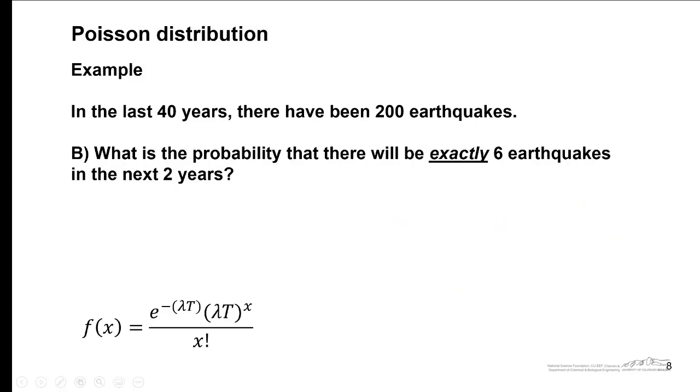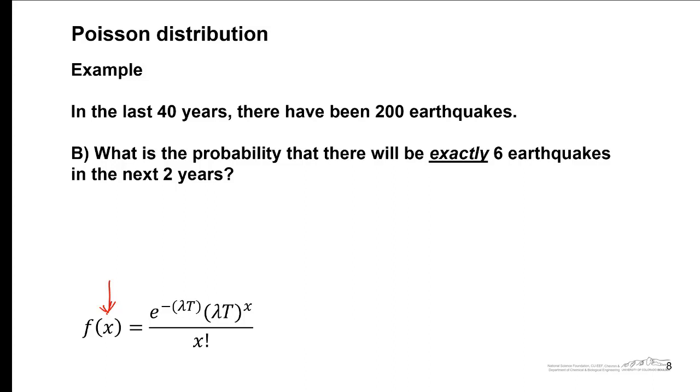Let's go through the second part. The second part of the problem is asking what is the probability that there will be exactly 6 earthquakes in the next 2 years? Just like some of the other discrete probability distribution functions, the x value here is a discrete variable, and the output f of x is the probability of exactly x number of occurrences.